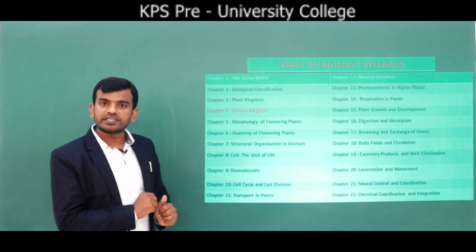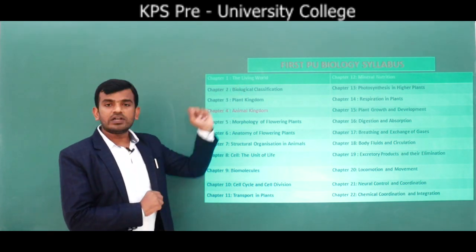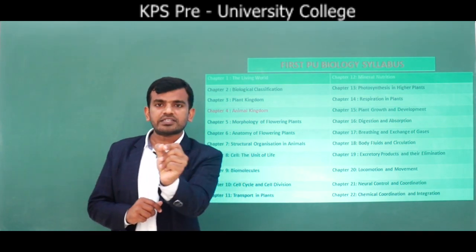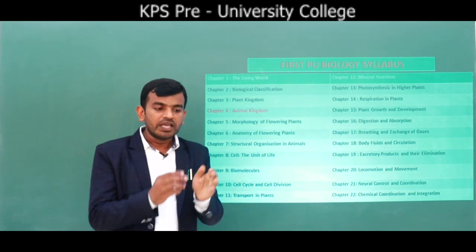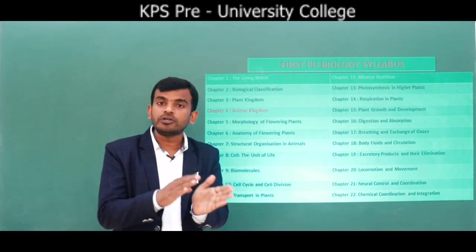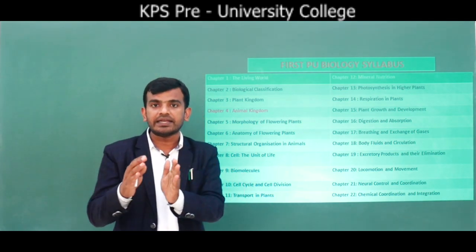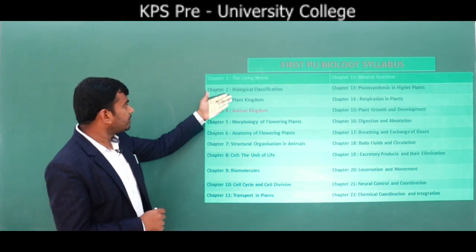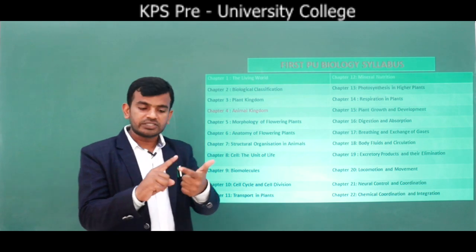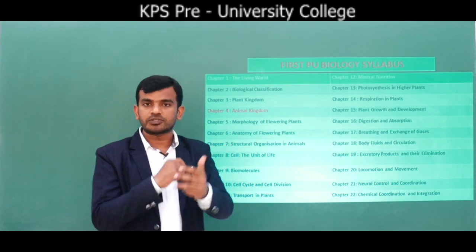In the first chapter, the living world, you have learnt what is living and what are the characteristic features of living organisms. You have already learnt about nomenclature, systematics, binomial nomenclature, taxonomical aids, etc. In the second chapter, biological classification, you have learnt about bryophytes, pteridophytes, gymnosperms, angiosperms.